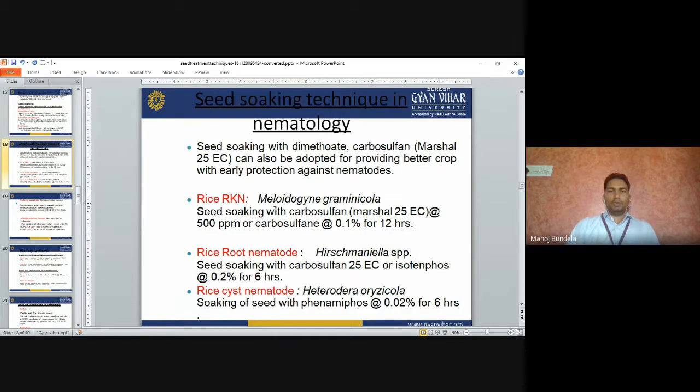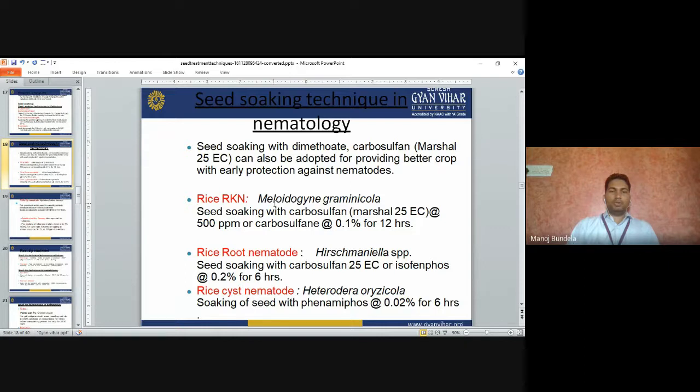Seed soaking techniques in nematology. Seed soaking with dimethoate, carbosulfan, Marshall can also be adopted for providing the better crop with early protection against the nematodes. So seed soaking with dimethoate, carbosulfan, Marshall 25 EC can also be adopted.